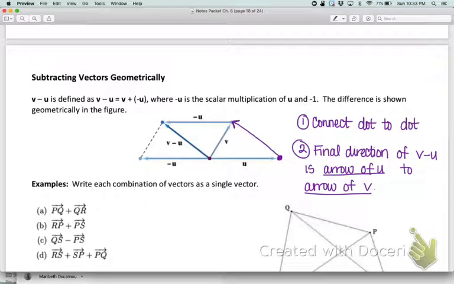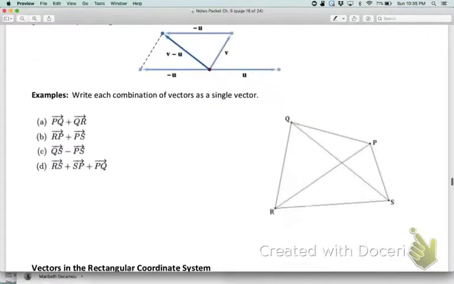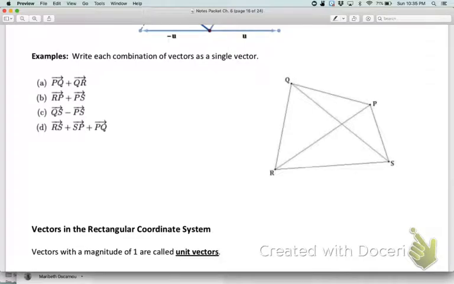Now, even though this is in a different spot than the one they drew there, remember that as long as they have the same direction and magnitude, they are equal. The location of the vectors doesn't matter when we're talking about whether or not they're equal. Okay, so subtraction is a little bit weirder. So let's go ahead and finish this example here.